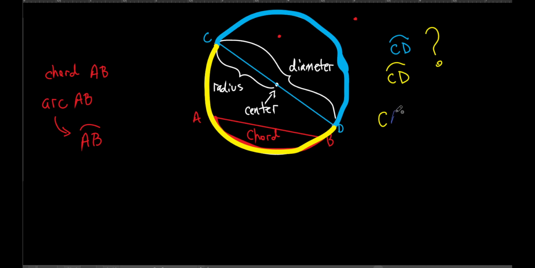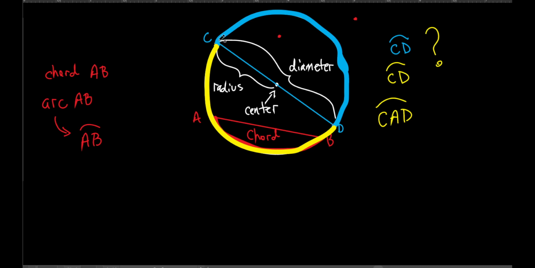A, all right? And then where does it end? D. So I could call it arc CAD. That way, if I said arc CAD, you know exactly I'm talking about the yellow one. There's no way that could be the blue one. Do you see it? Yes or no?